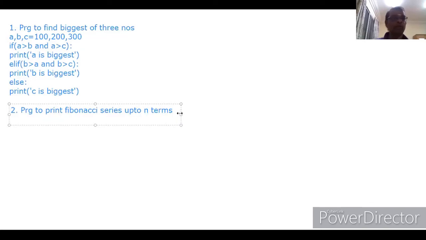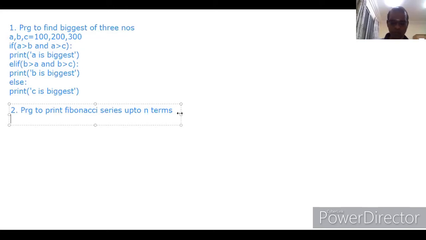Program to print Fibonacci series up to n times. First, we should know what we mean by Fibonacci series. The previous two numbers should be added to produce the third number. That's all. So the third number is the addition of the previous two numbers.